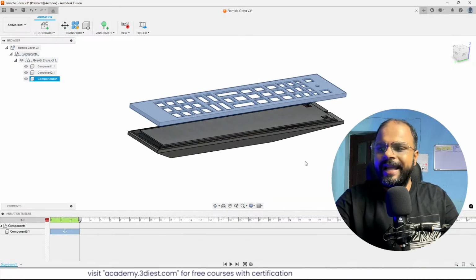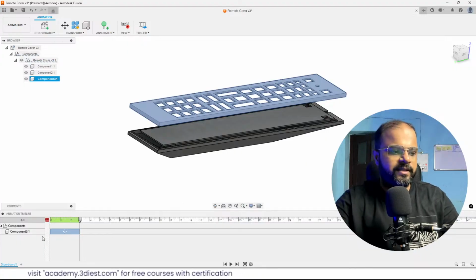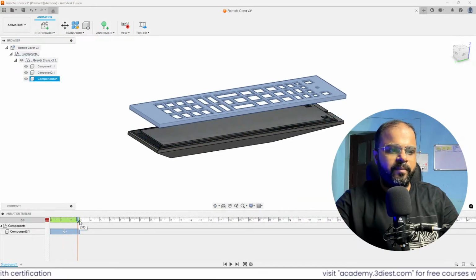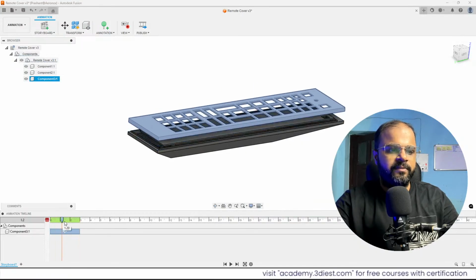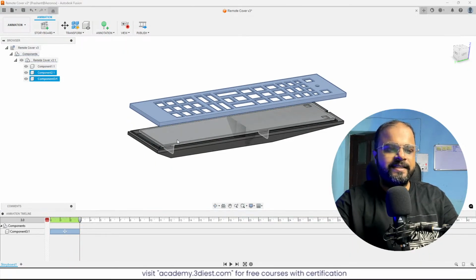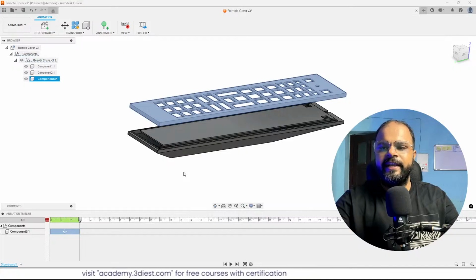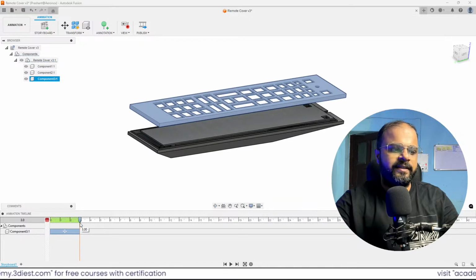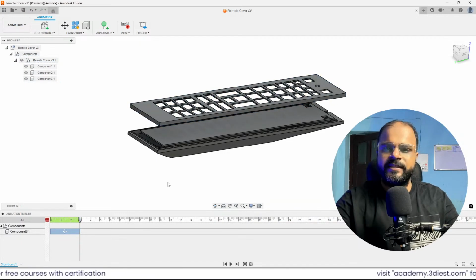The moment I press OK, that particular time frame change got recorded. If I move my cursor, you can see how it is going from bottom to top. This complete moving of 20 mm of the top component just got recorded in this time frame. So it's super simple.